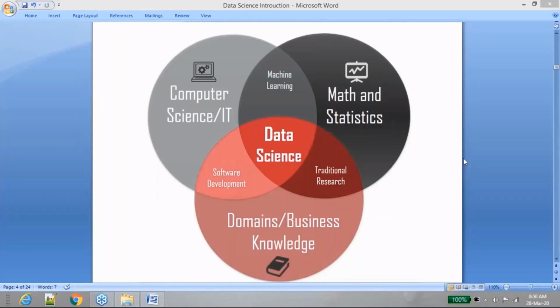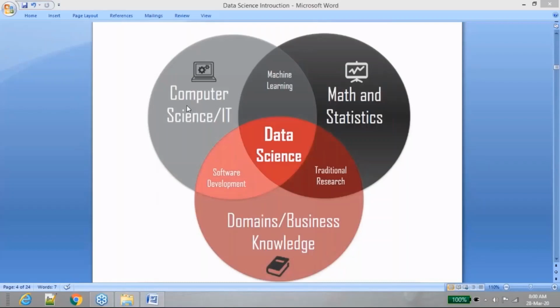Business or domain knowledge people can understand their domain. Okay, this is the way that business should run. This is the way that you should start working with your business. Rather than approving a loan directly, you take the application and then this is how you need to do it. These are the terms and conditions that you have. So these are the people who will have this. Whereas mathematicians or statisticians might have some knowledge of the domain, of course, but they will lack a computer or IT background. They don't know how to extract the data.